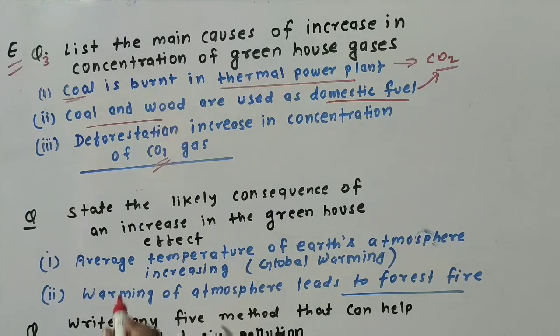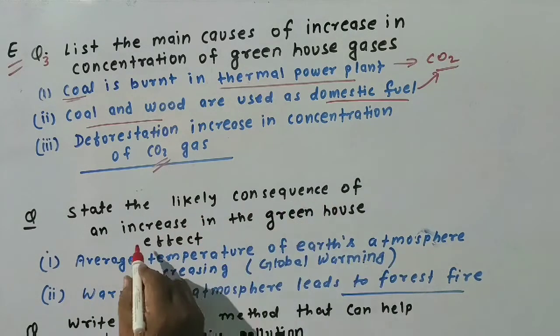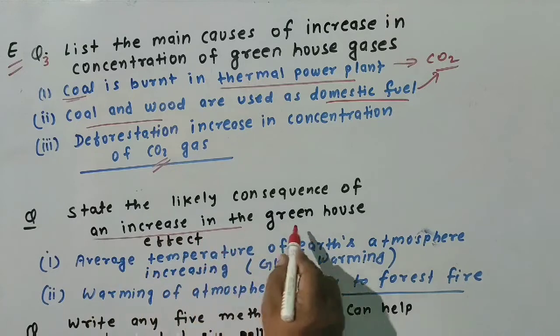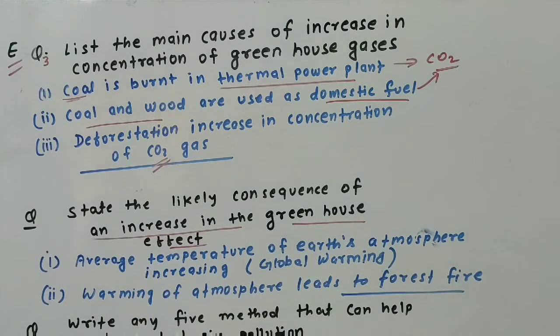Next, state the likely consequence of an increase in the greenhouse effect. What is the impact of the greenhouse effect? Due to the greenhouse effect, that means the warming effect on Earth's atmosphere, the average temperature of Earth's atmosphere increases day by day, and this is called global warming.